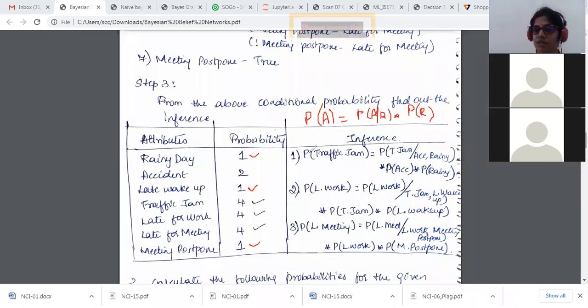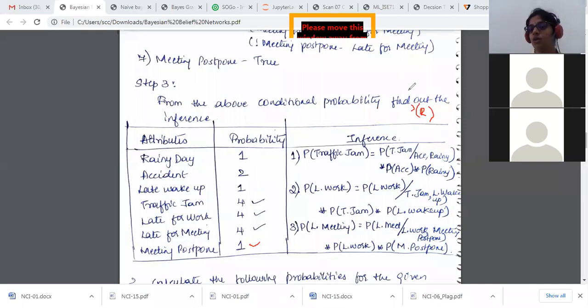So we should have at least a minimum of four probabilities? It's not about a minimum of four probabilities, it's about how much inference it has. Whenever you have a problem that is given, you can even include this as well. There's nothing wrong in it. But why we took up these major ones is that we have two parent nodes, where there are more inferences. So I've written these three possible options.